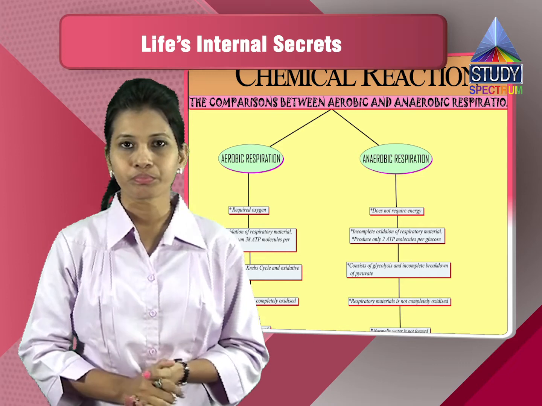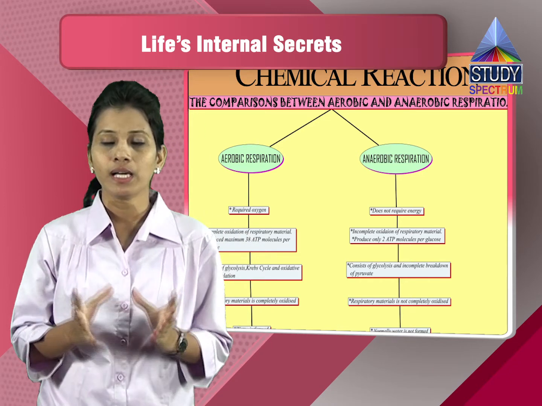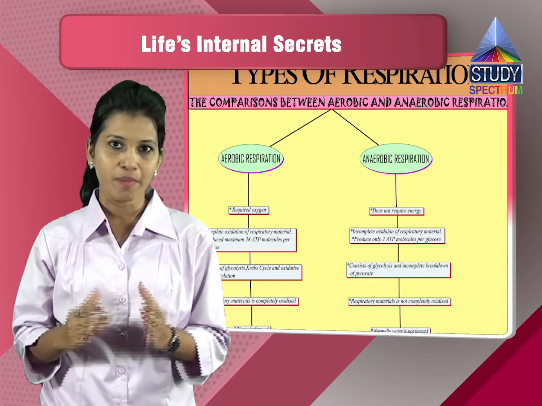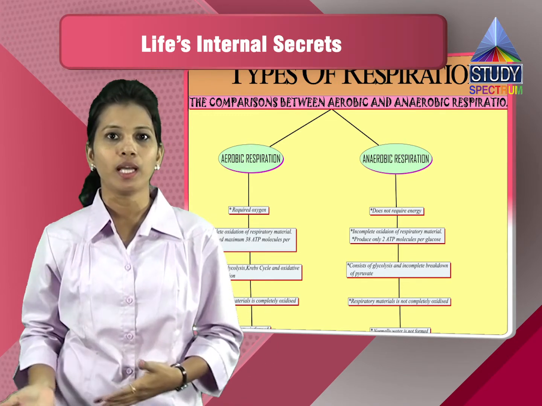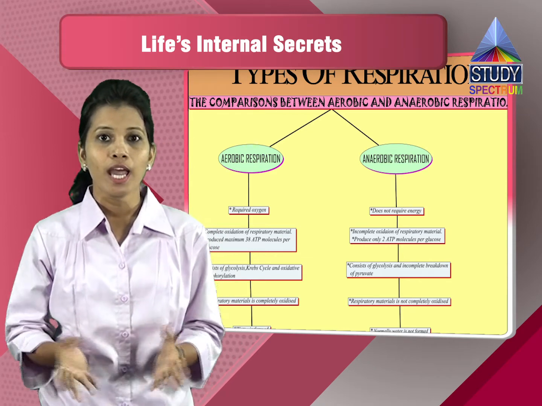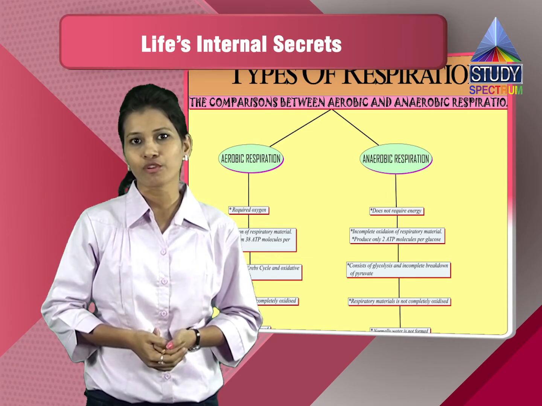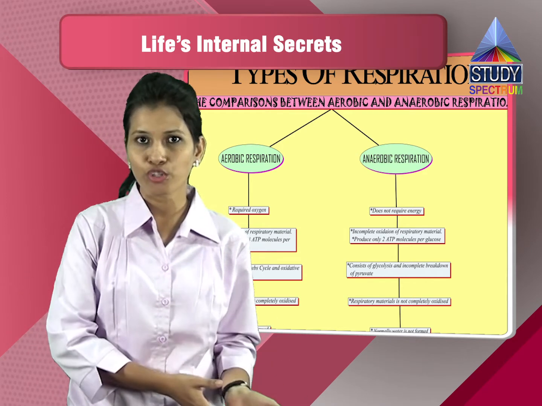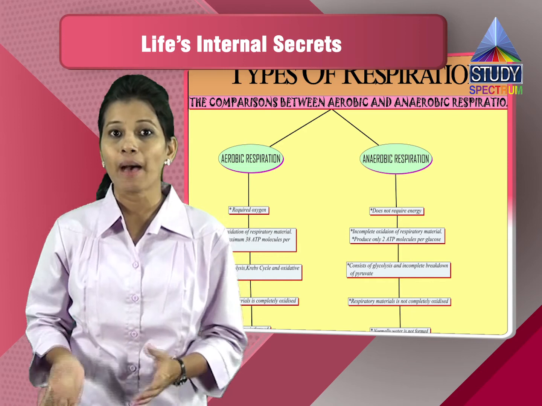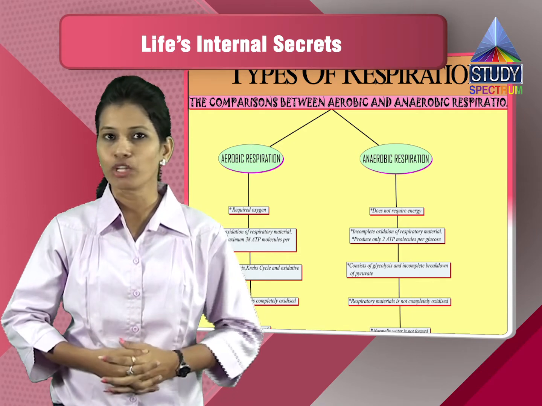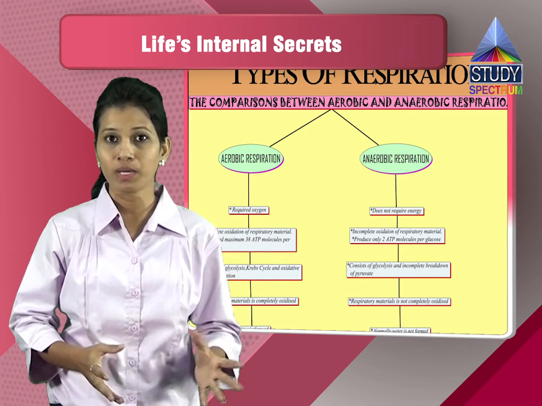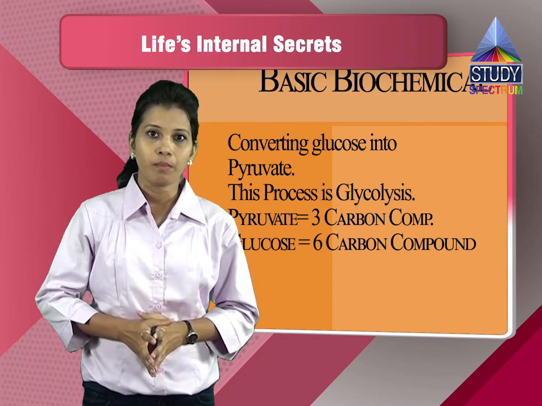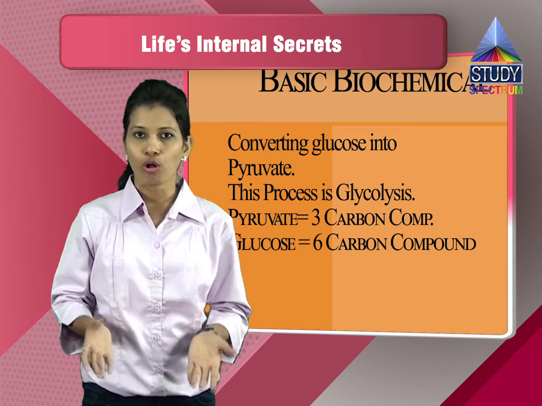for respiration. Now we have the various chemical reactions for respiration. There are various types of respiration: anaerobic respiration and aerobic respiration. Aerobic respiration is done in the presence of oxygen, and anaerobic respiration is again of two types. One is in lack of oxygen, that is less oxygen, and one is in the absence of oxygen. So we have two types of anaerobic respiration, and aerobic respiration is in the presence of oxygen. The basic biochemical reaction is the same for all the organisms.